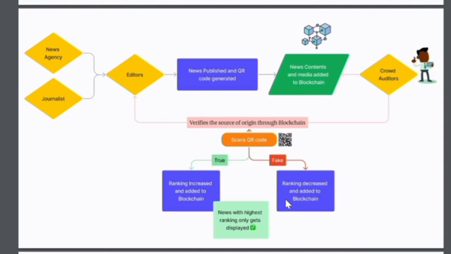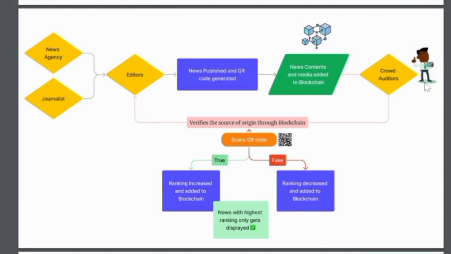The editor who has published the content, where the images are from, and also the news agencies who published. All these three pieces of information will be displayed, and he would be able to upvote or downvote the particular news. If the news is legit and it is from the right source, he would be upvoting that particular post, so its ranking would be increased. But if that news is not legit, then it would be downvoted, and the ranking would be decreased.